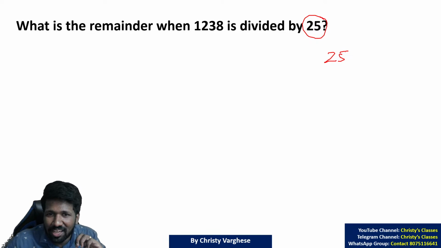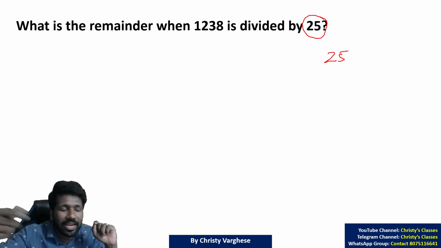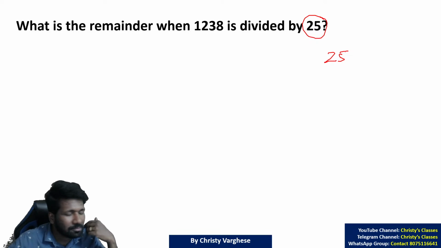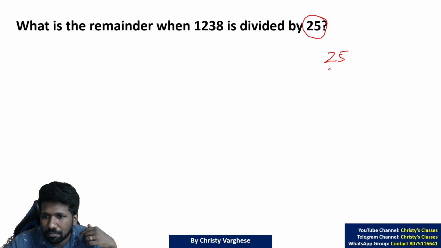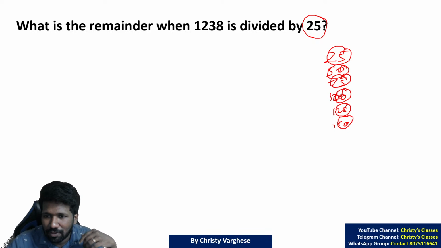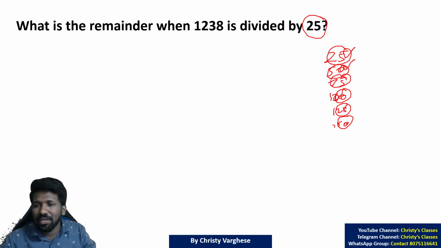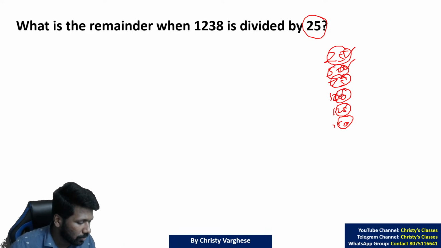Many a time some basic rules you understand, later you have to extend that idea further. Think about 25's multiples: 25, 50, 75, 100, 125, 150, etc. This pattern will repeat: 25 ending, 50 ending, 75 ending, 00 ending.